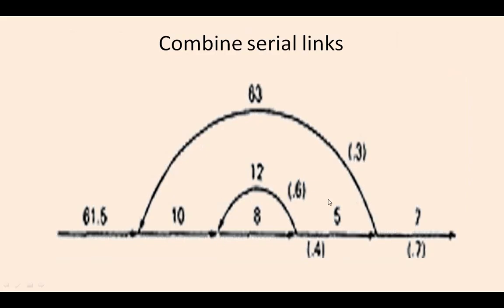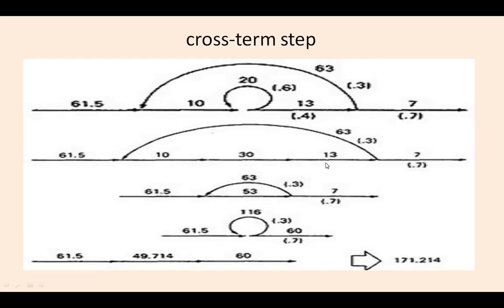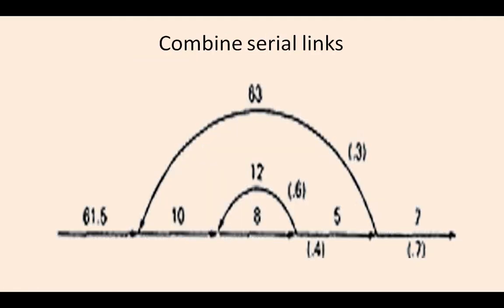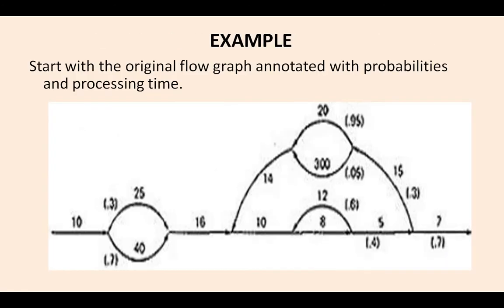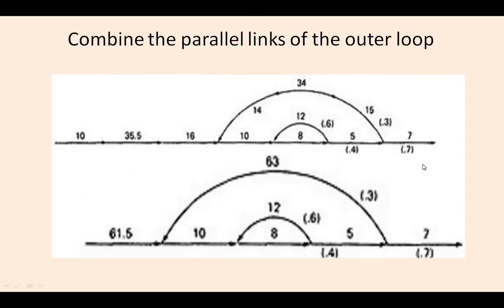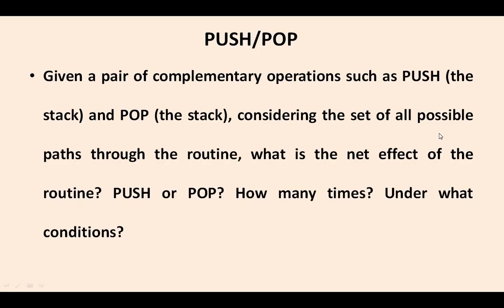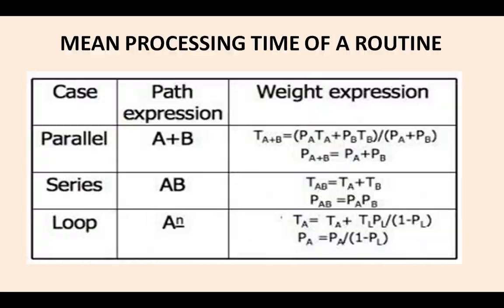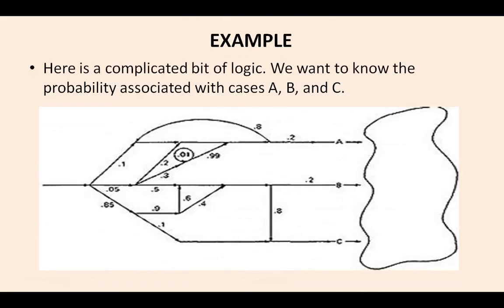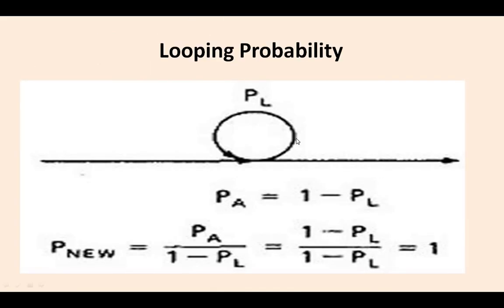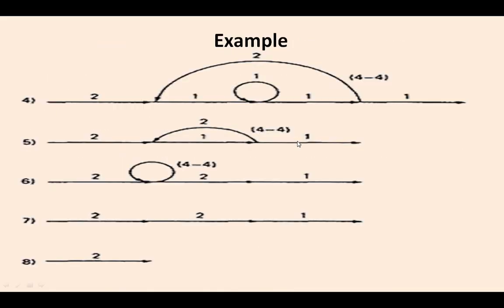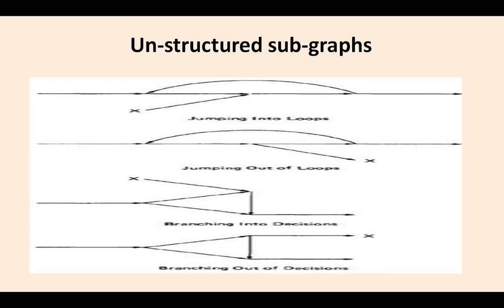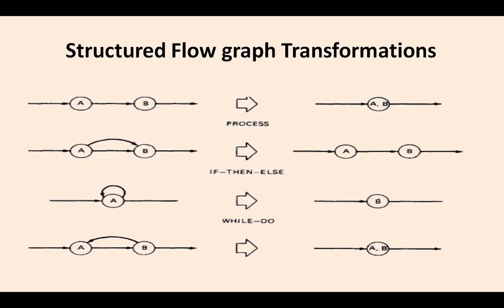And again we simplified this one by combining the serial links like this, and applied the cross term step like this, and finally we got the probability as 171.214. This is the way to apply the cross term steps and the combination of serial links and parallel links with the probability values. Okay, so this covers the various steps that we have followed to reduce the number of paths by application of parallel and serial operations, by reduction of the loops using the looping probability, and by application of the probabilities and lower point count arithmetic for structured graphs as well as unstructured graphs.